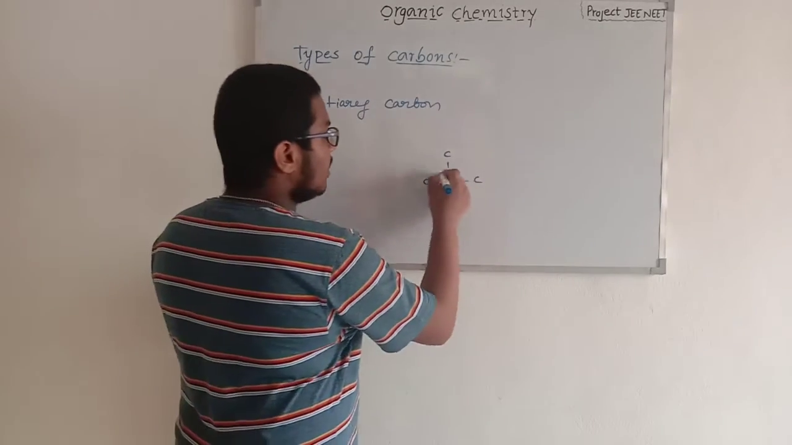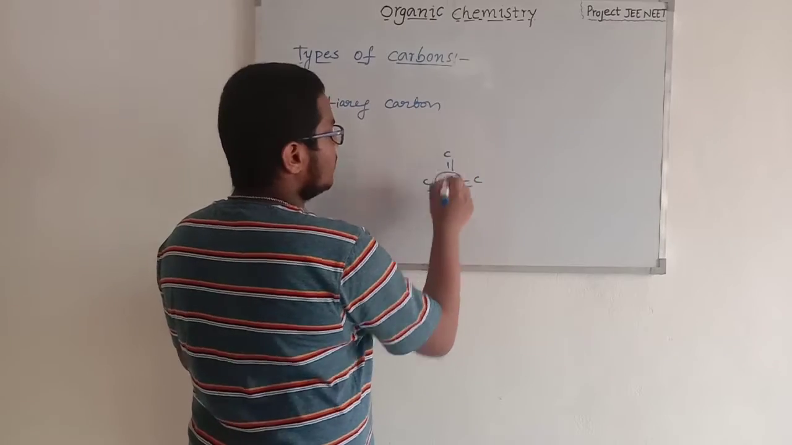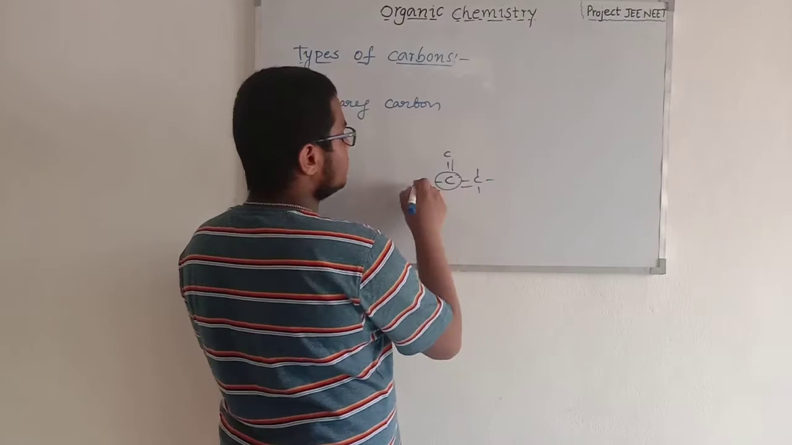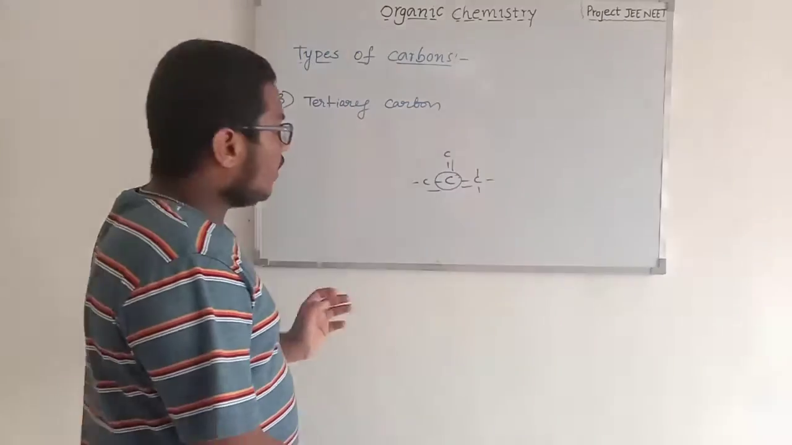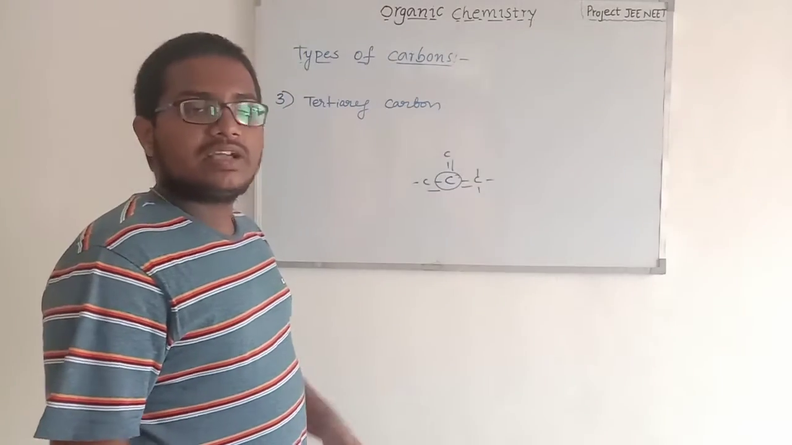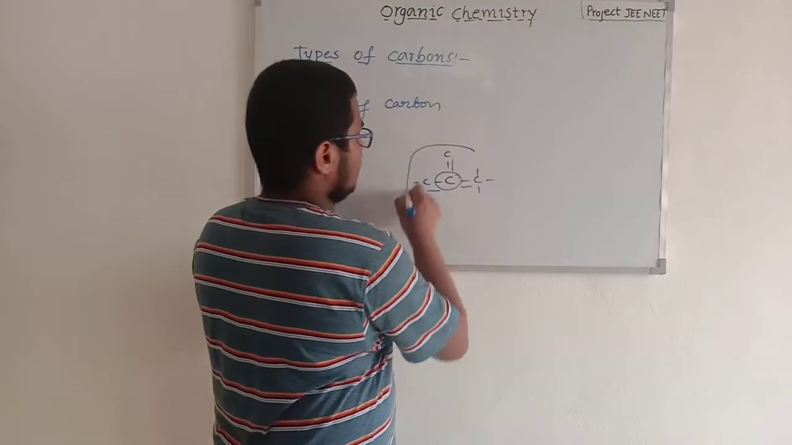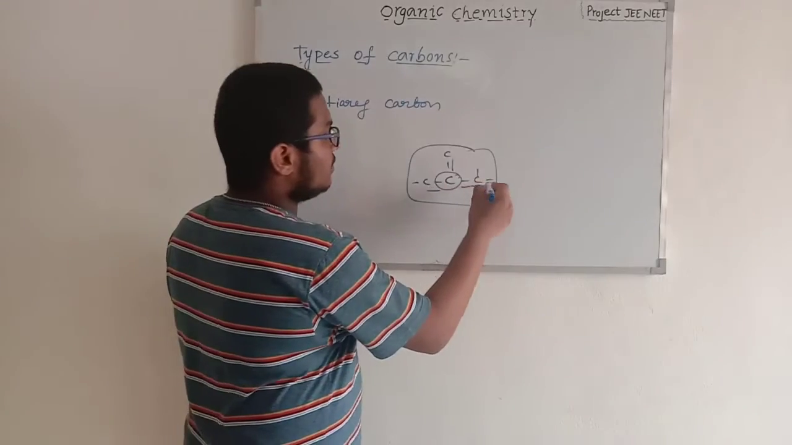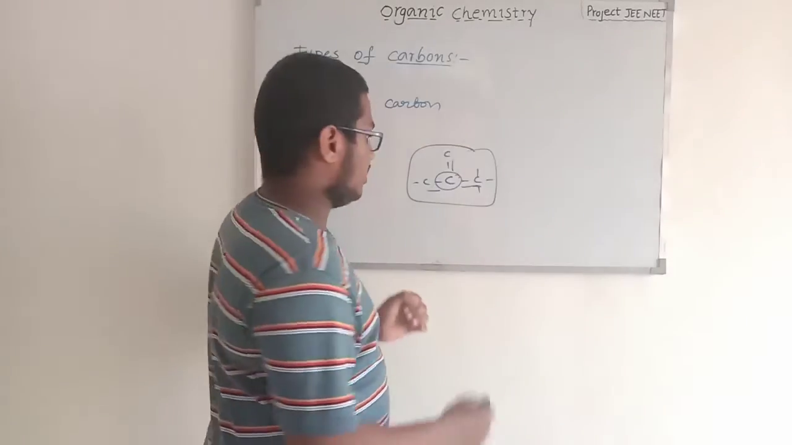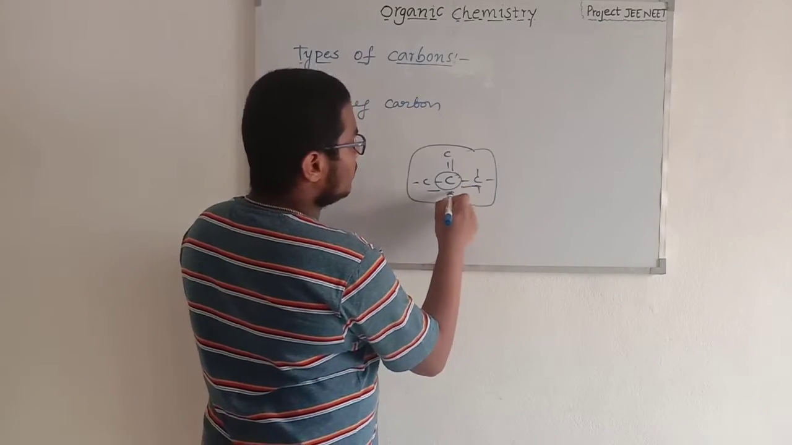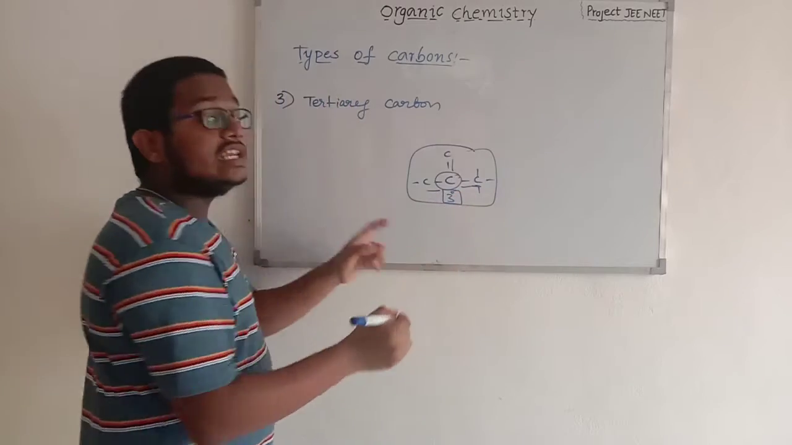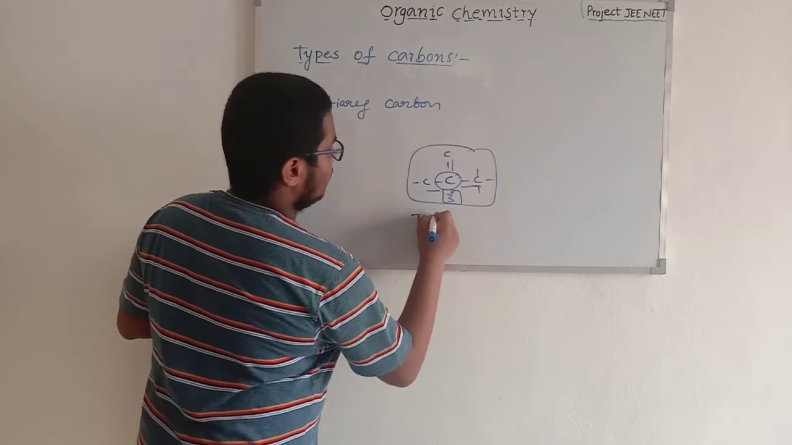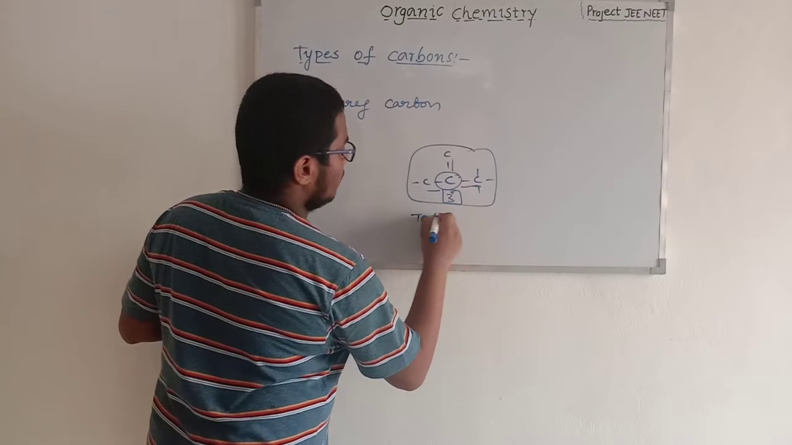Here, this carbon is bonded with three other carbons in only one compound. So these three other carbons can be secondary or primary or tertiary also. We cannot define that with only this structure. We have to complete the total compound to know which carbon is secondary, primary or tertiary. So this is a 3-degree carbon, which is tertiary carbon.